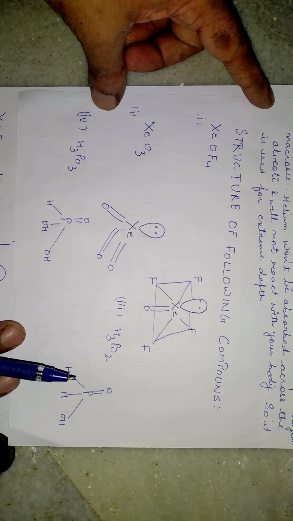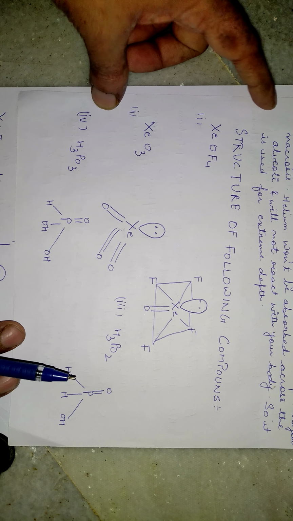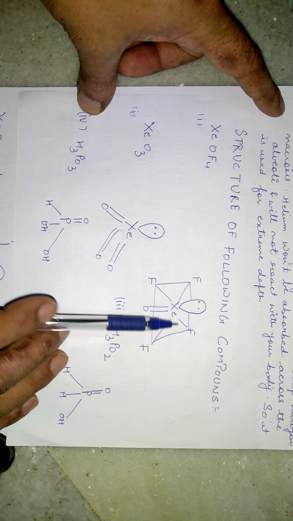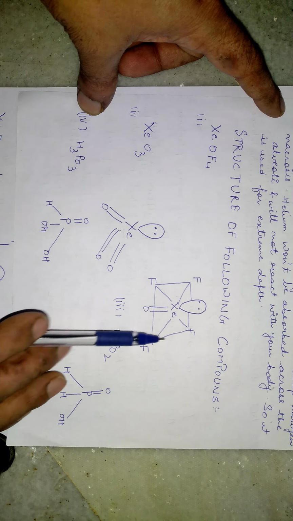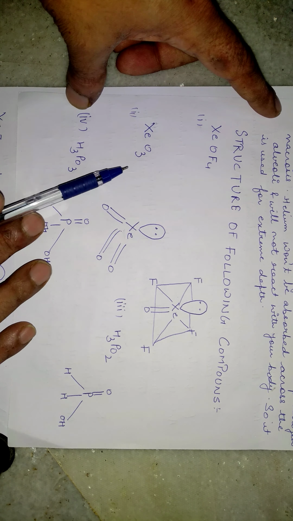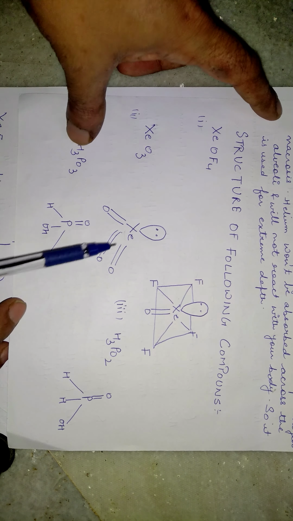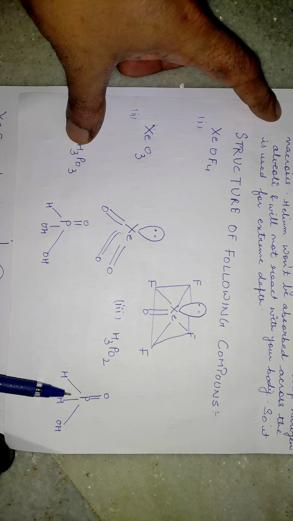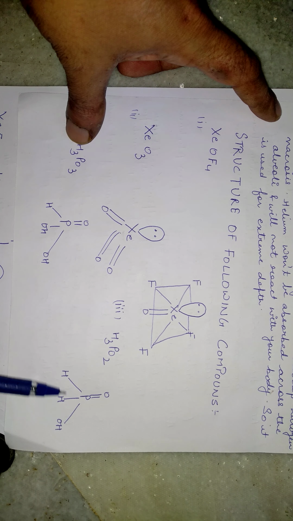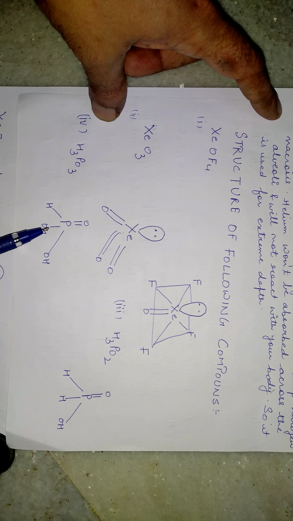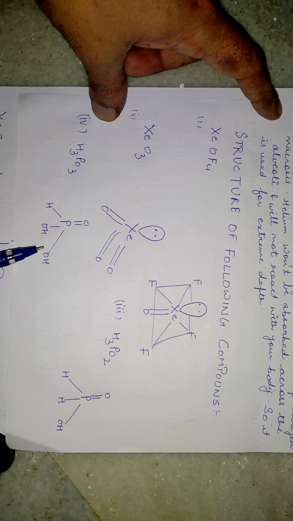Hope you can see here. As you can see, XeO4 here, because this is a lone pair of electrons, and this is the structure of XeO4. Okay, and then xenon trioxide, this is the structure of xenon trioxide. Then H3PO2: phosphorus has 5 electrons, so 3 electrons get satisfied by 2 hydrogens and 1 hydroxy group, and a double bond to O. Okay, then moving on to the next one, that is H3PO3. So this is the structure of H3PO3.